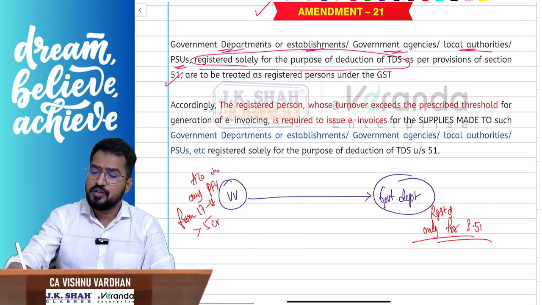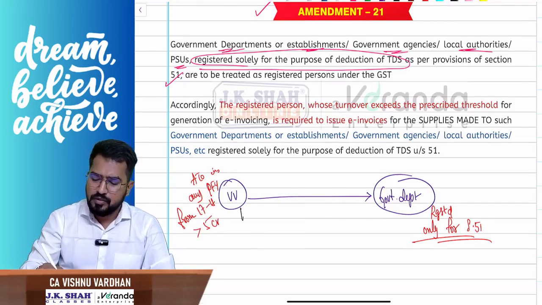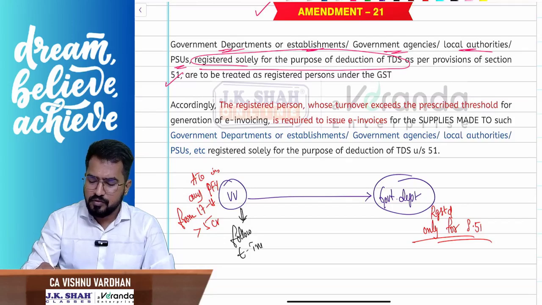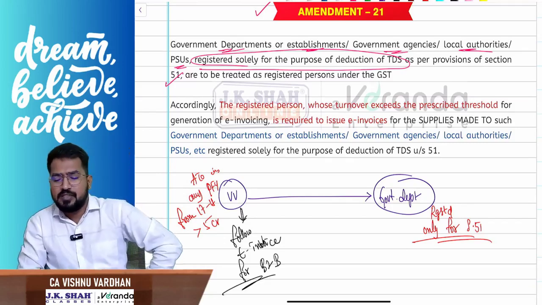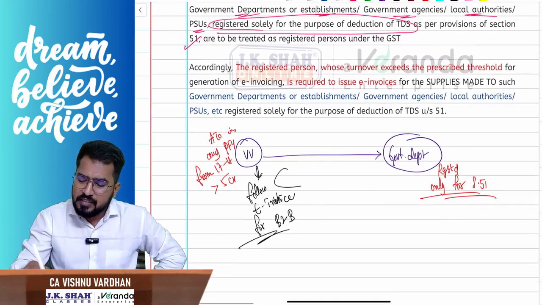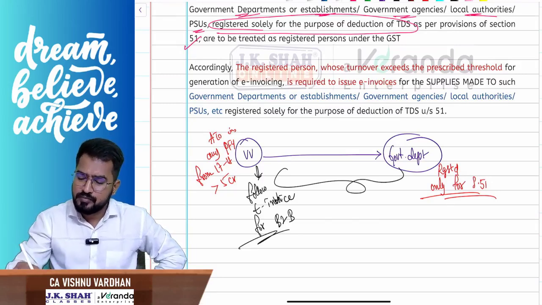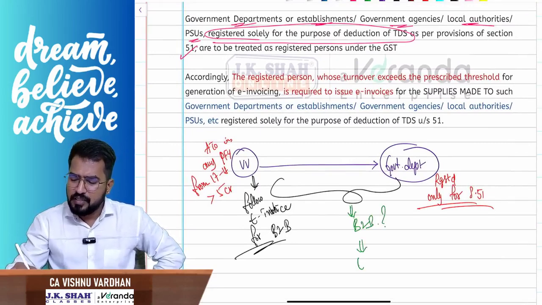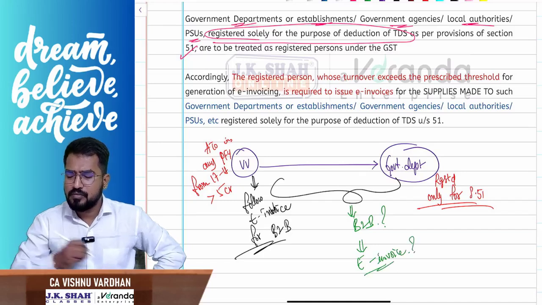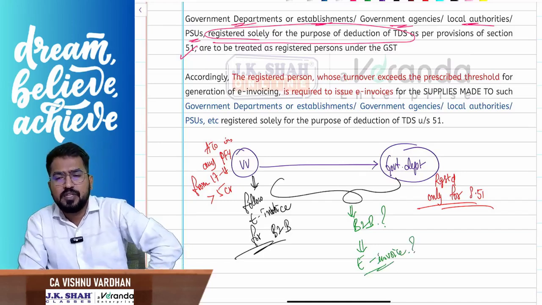So what should I do now? Follow e-invoice for B2B supplies. Now you tell me whether this is a B2B supply, and whether e-invoice provisions are applicable here.